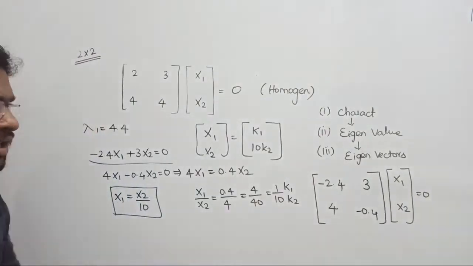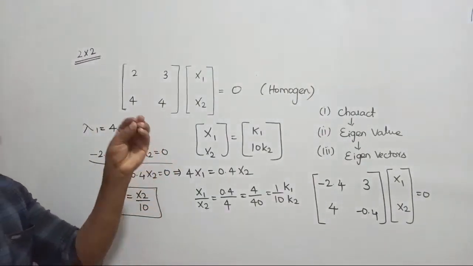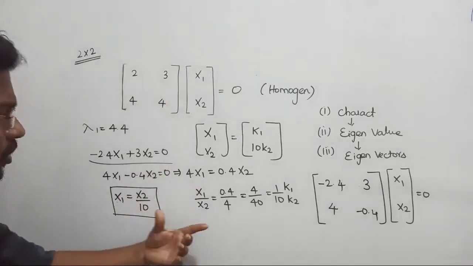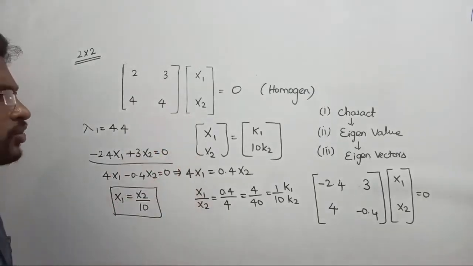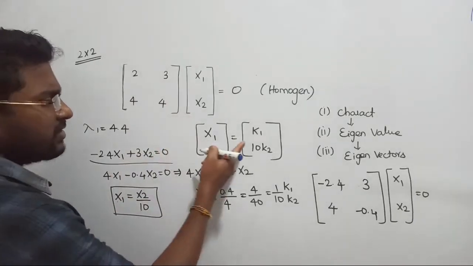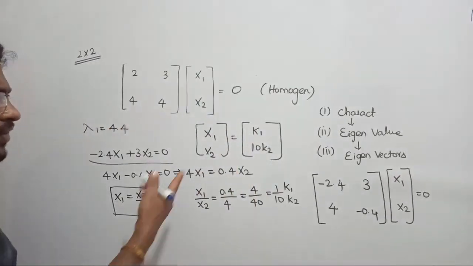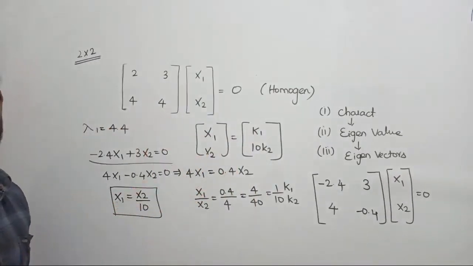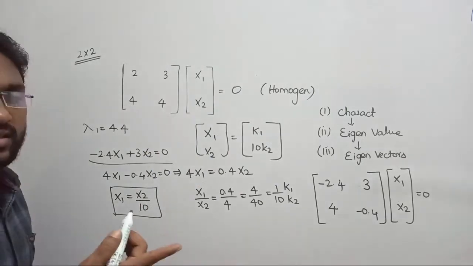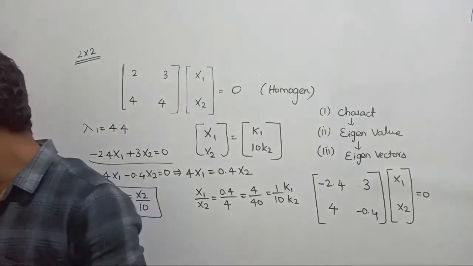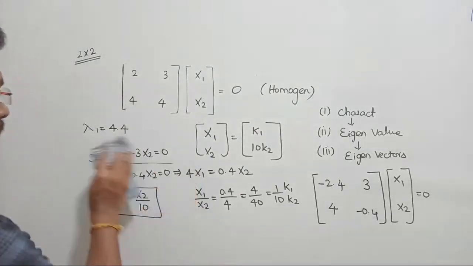Can you please do one thing? Take the second value, minus 0.605, and do the same process to obtain the vectors for that one. So this is one set of vectors, and we are going to get another set of vectors for the second eigenvalue.